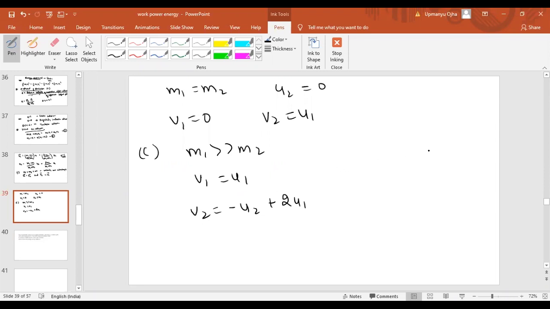Like we can see that if I take a wall, and the mass of the wall is very large as compared to the ball which is striking this wall, then even if the ball strikes this wall, the wall cannot move. The wall cannot move means v1, the final velocity after collision for the wall, will be 0, and the initial velocity will also be 0.